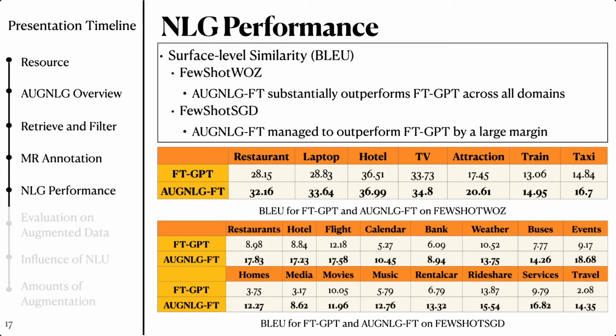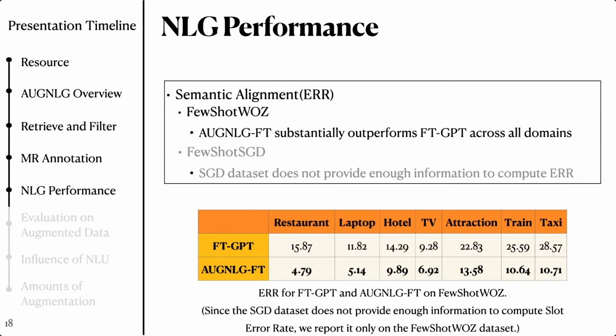As we can see in these two tables, AugNLG-FT substantially outperforms FT-GPT across all domains on both few-shot WALD and few-shot SGD datasets. We also evaluate the semantic alignment in terms of slot value insertion and omission using slot error rate. The table shows that AugNLG-FT managed to outperform FT-GPT by a large margin.